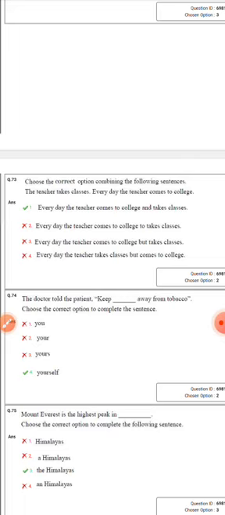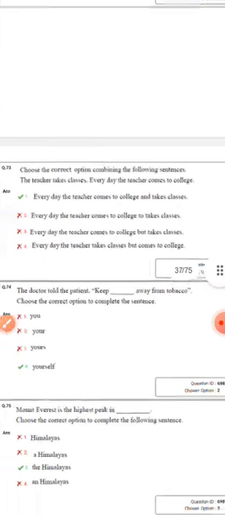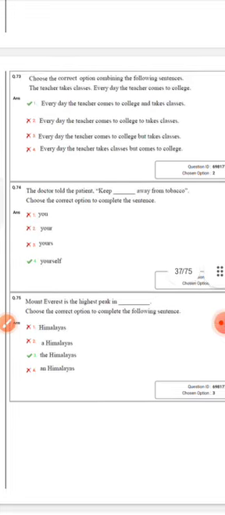Compound sentences like, okay, every day the teacher comes to college and takes classes. Simply, you check here. To is given, to comes under preposition, but also coordinating conjunctions like and comes to that, but also in the next fourth option. So simply we can eliminate this.